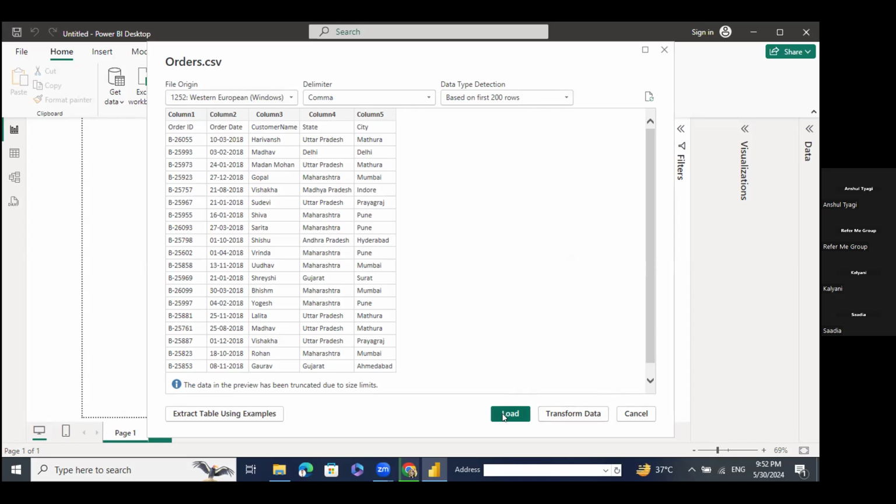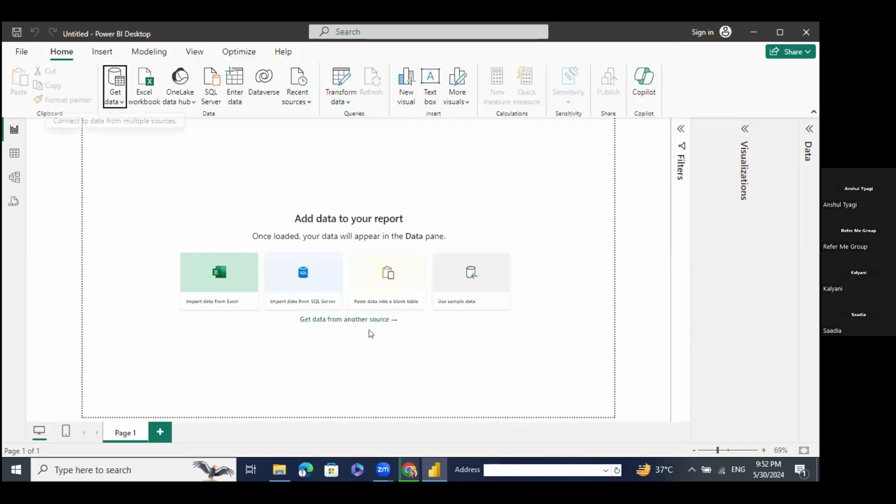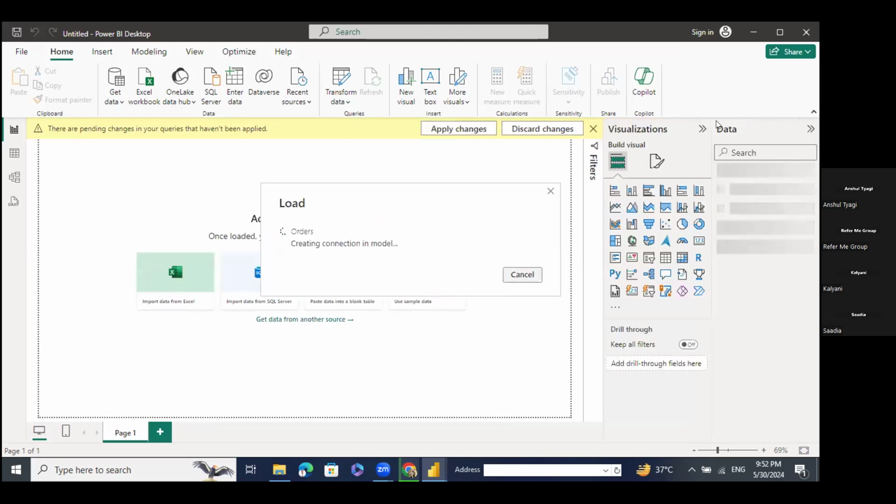As I know my data is completely fresh, I will directly click on the Load option, and within a few seconds or a few minutes it will be imported here, and in the data section I will be able to see it. You can see it up here. It automatically opens, and once it gets imported, you will see it up here.